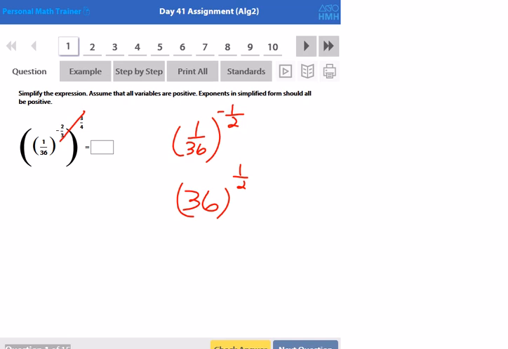Now I can take care of the rational exponent by making that into a radical. A 1/2 power is the same as a square root, because the index is the denominator. The 1 stays with the 36. 36 to the first is 36. So the square root of 36 is 6.